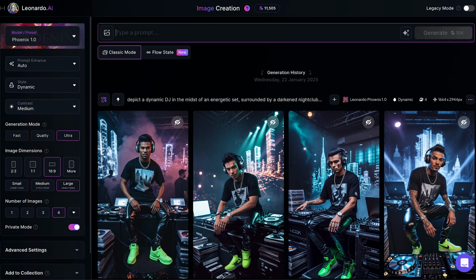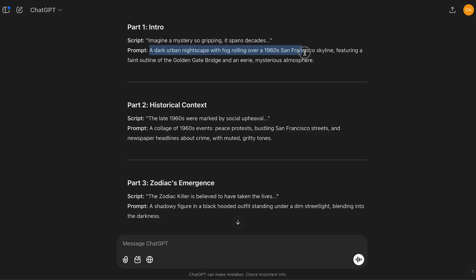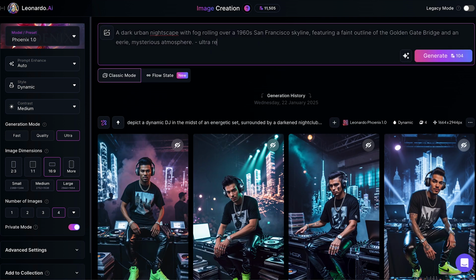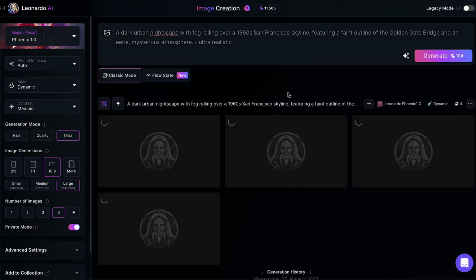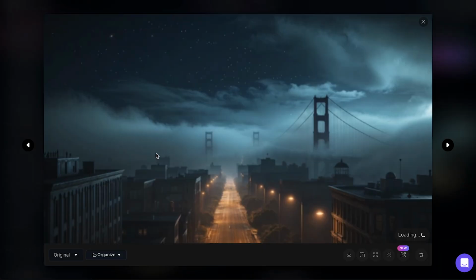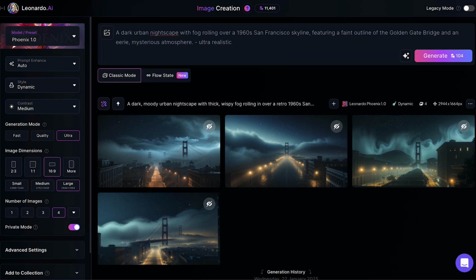Next, go back to ChatGPT and copy the first prompt it generated for us. Return to Leonardo and paste it into the generation box. Add the phrase ultra-realistic at the end. Here's the result, and I'm super happy with how it turned out. If you're satisfied with your design, ensure all your images follow the same style.